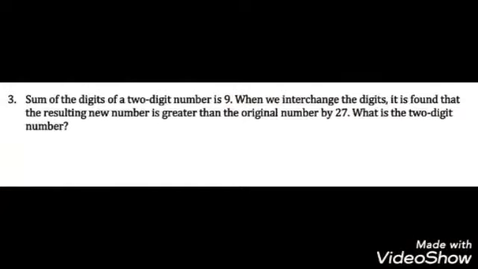Next, the sum of the digits of a 2-digit number is 9. When we interchange the digits, it is found that the resulting new number is greater than the original number by 27. What is the 2-digit number? So listen carefully. The 2-digit number is there. We are adding the digits, so we are getting 9. After interchanging the digits, we find that the new number is greater than the original number by 27.